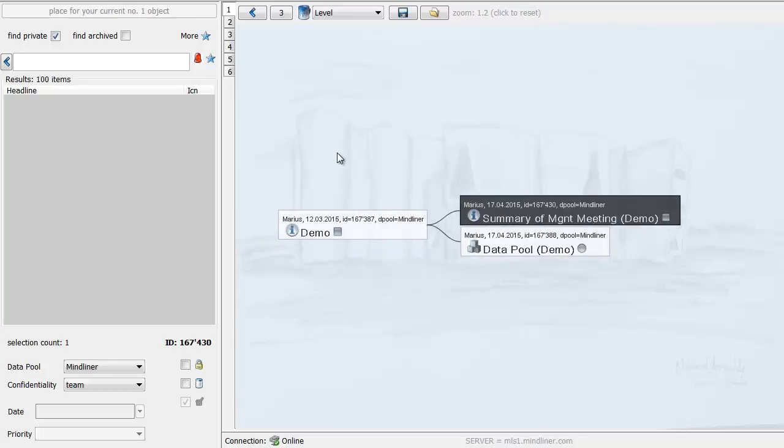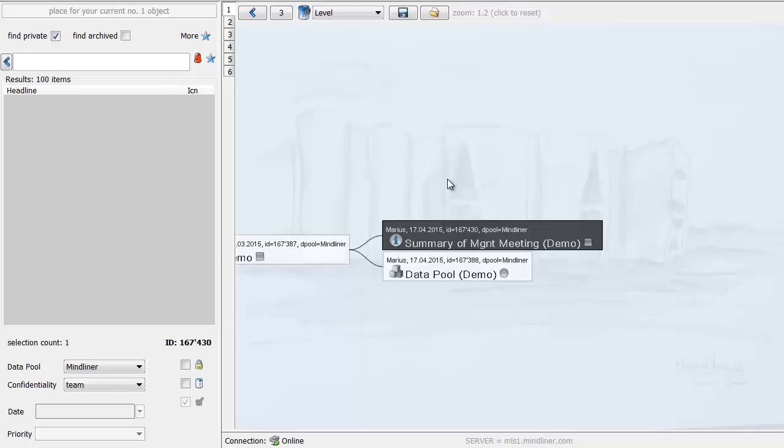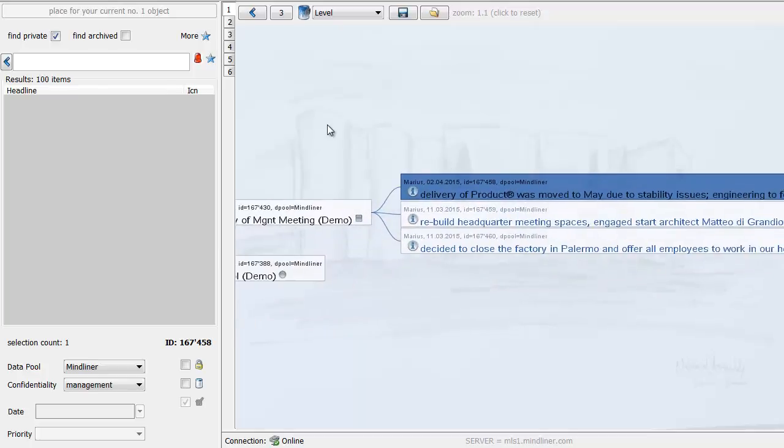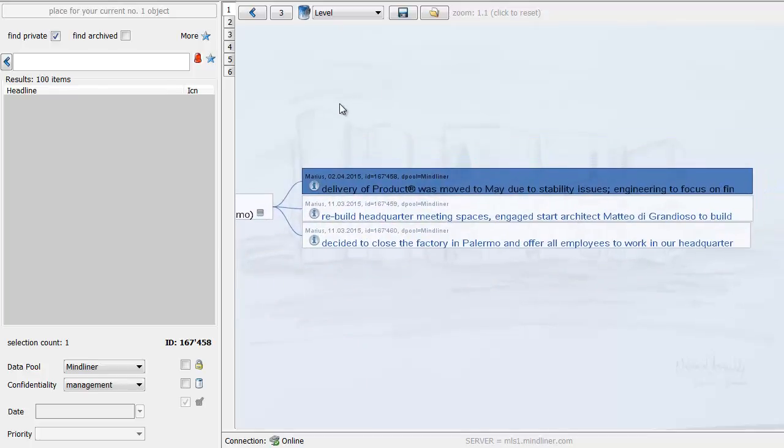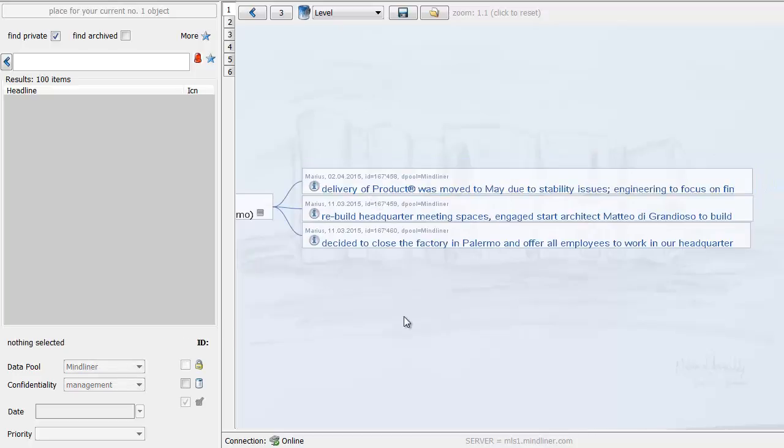We see it looks like a mind map, but Mindliner is not a tree, it's actually a network. So if I open this summary of this meeting, you see three elements in here. So three decisions that have been taken. The first one is the delivery of a product was moved because of stability issues.